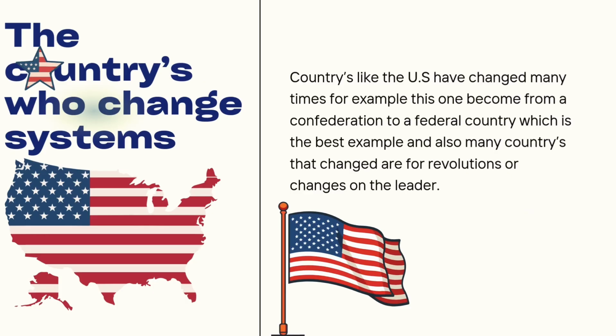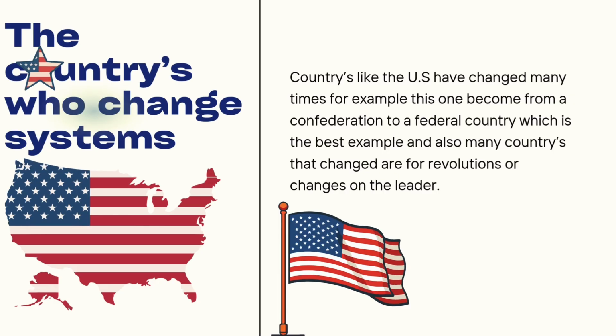And here we have the countries that changed their system. Here we have an example of all that I have been saying. The US changed from a confederation to a federal government. As I said, Germany also became federal after World War One, and France also became a federal country about 40 years ago. Also Russia went from a Soviet country to a federal country. Well, that's how it happened.